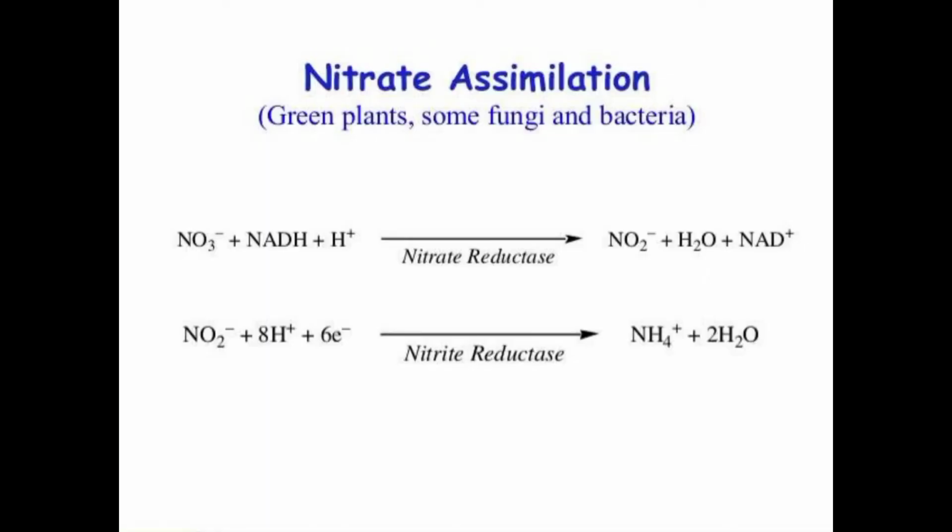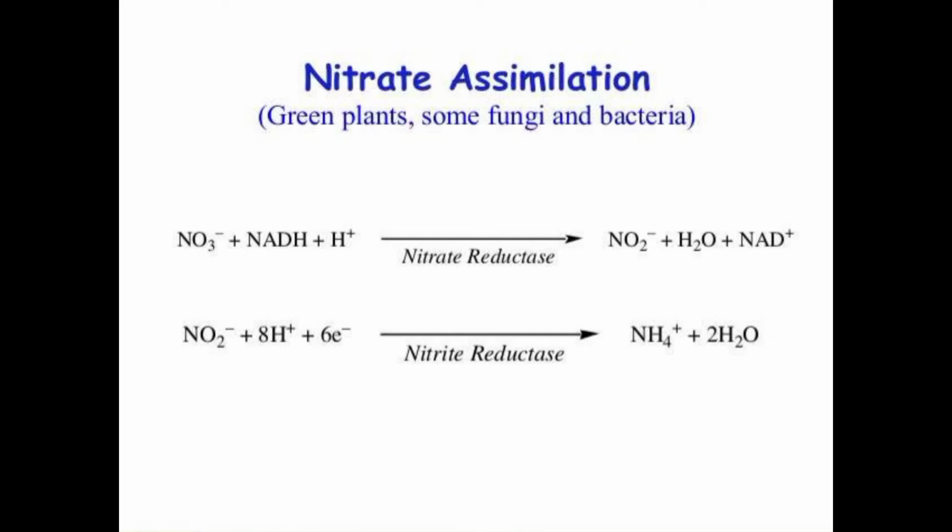Now, how does nitrate assimilation work in green plants, some fungi and some bacteria? First is NO3 minus, that is the nitrate. This nitrate reacts with NADH, that is the energy rich component, plus a hydrogen atom, with the help of nitrate reductase.